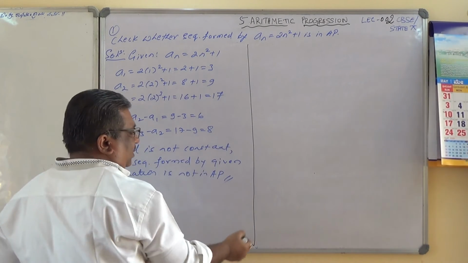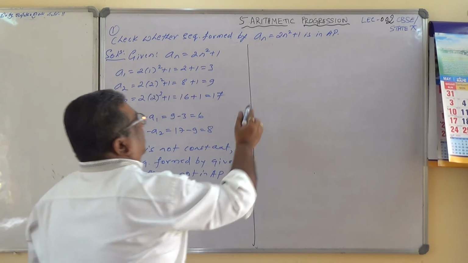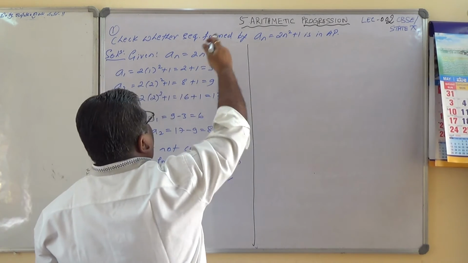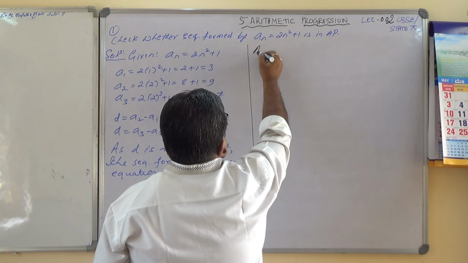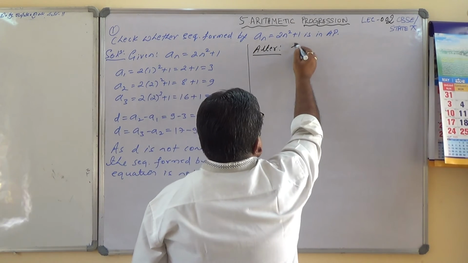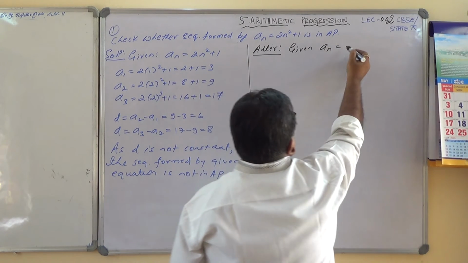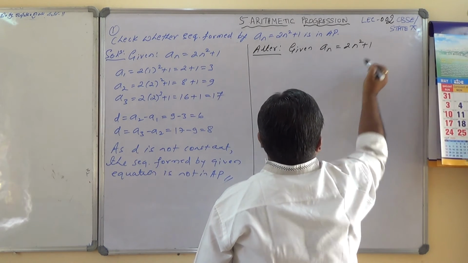You must know this, because all these are tricks, and we do not know how we will use these methods in future. So alternate method, given an equals 2n square plus 1.